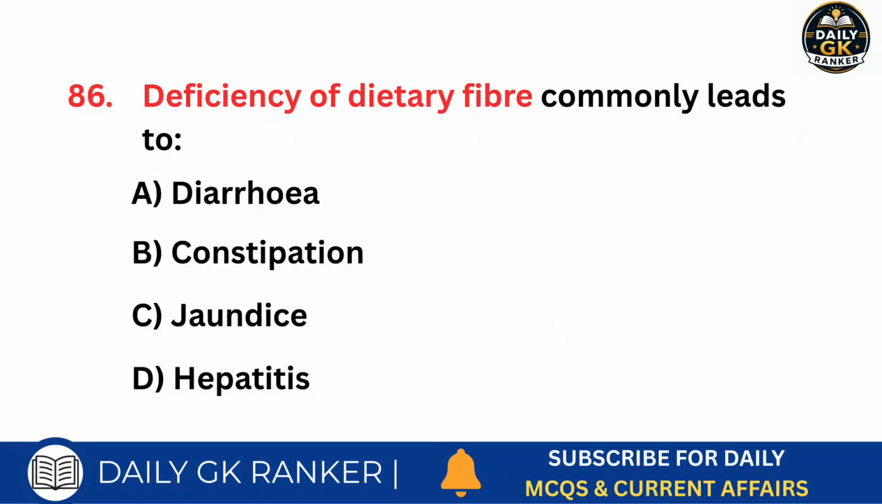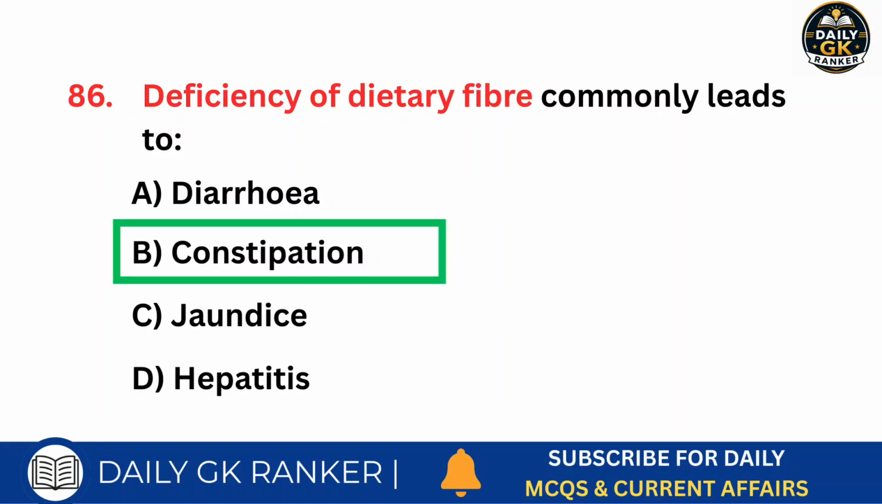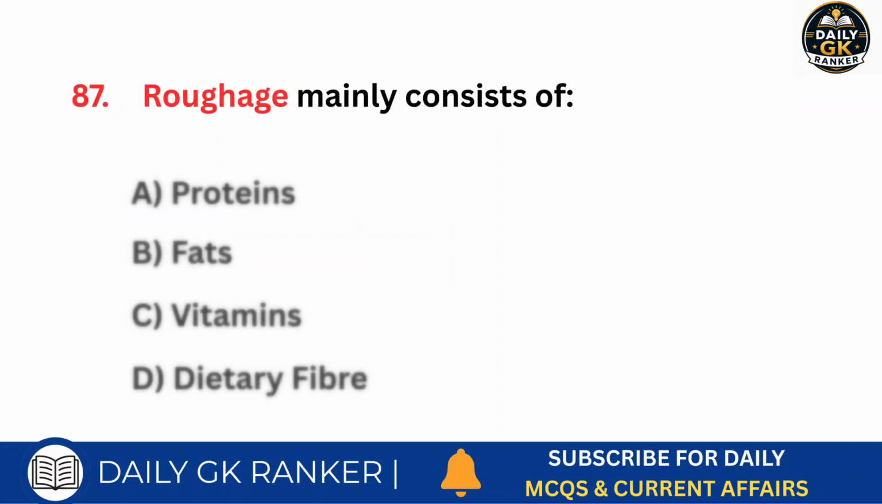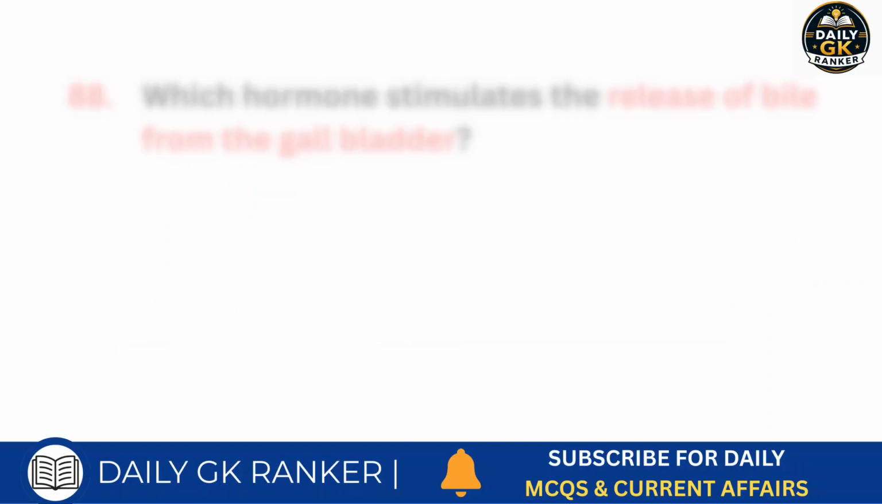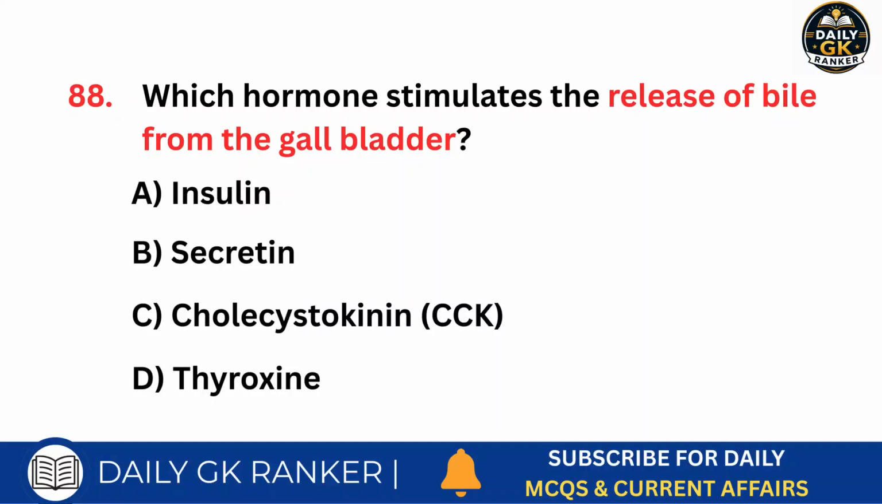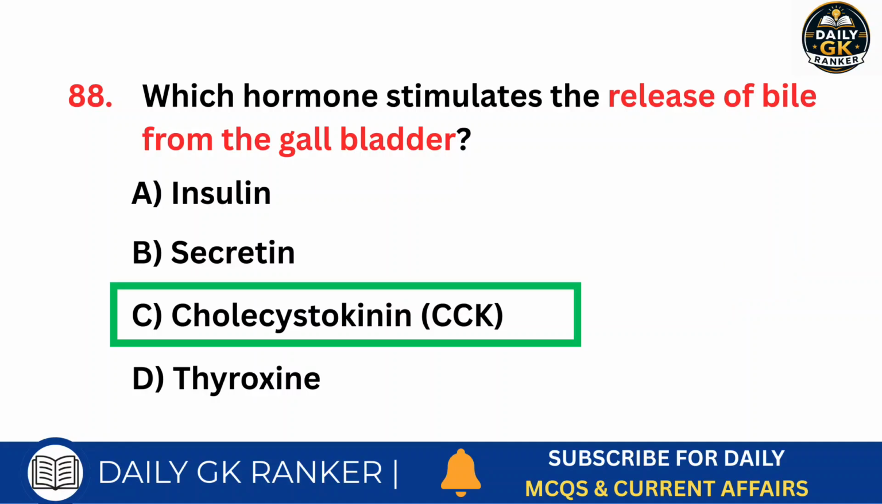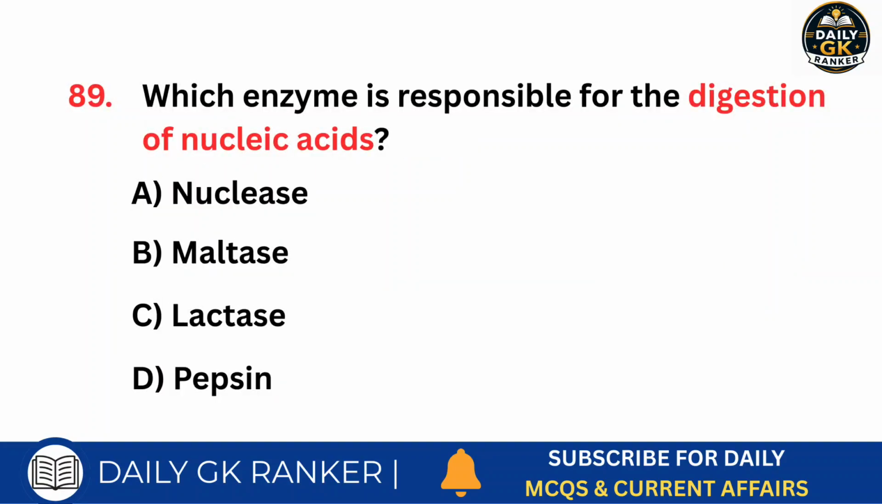Deficiency of dietary fiber commonly leads to? Answer is constipation. Roughage mainly consists of. Answer is dietary fiber. Which hormone stimulates the release of bile from the gallbladder? Answer is cholecystokinin, CCK. Which enzyme is responsible for the digestion of nucleic acids?